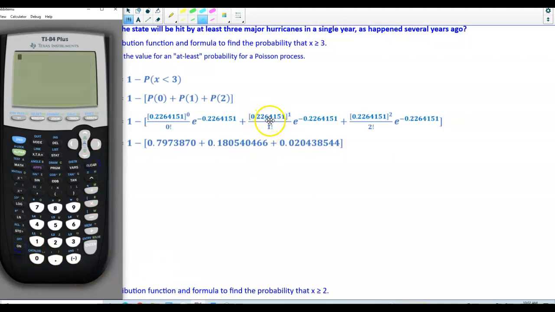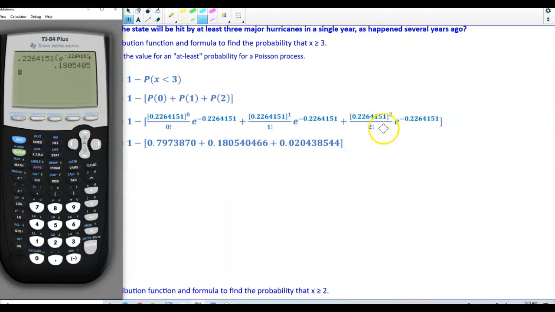We know that we have 0.2264151, and then we're going to multiply that by e to the power of negative 0.2264151. Okay, so when we do that, we should get 0.180540466. Okay, and therefore we get that result.